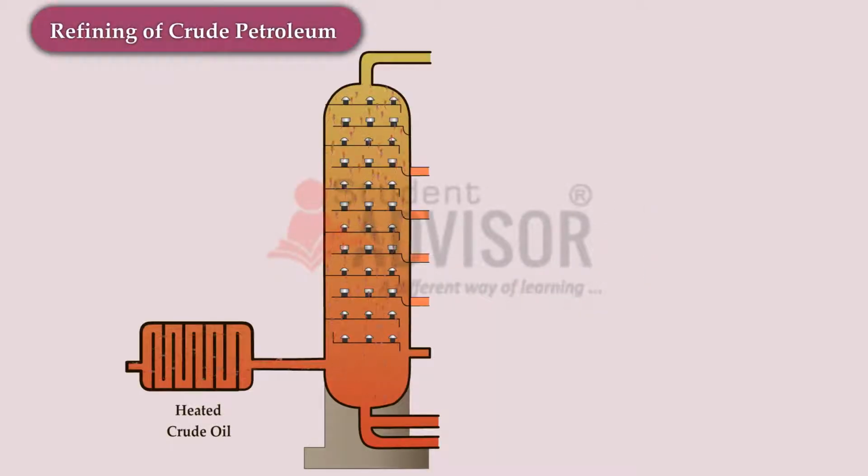Refining of petrol. The process of refining is done to separate different constituents from petroleum. In this process, crude oil is heated to above 400 degrees Celsius in a pipe. Its vapors are allowed to enter into a fractionating tower having different compartments to collect different volatilities.